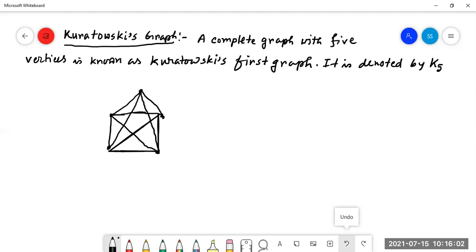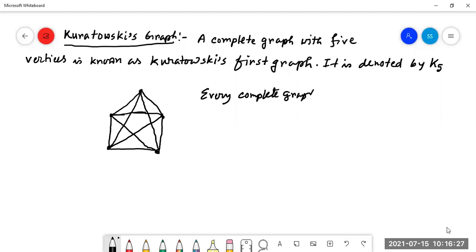Is this graph a regular graph? We know that every complete graph is a regular graph.